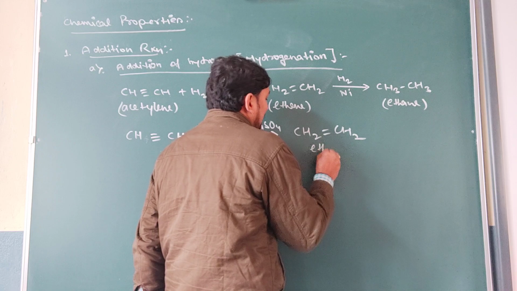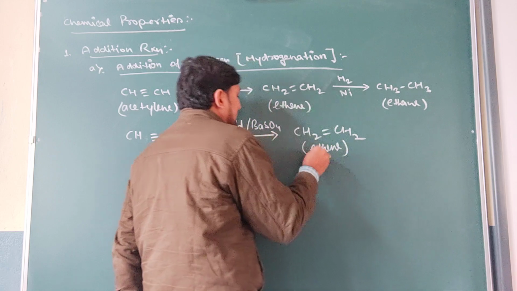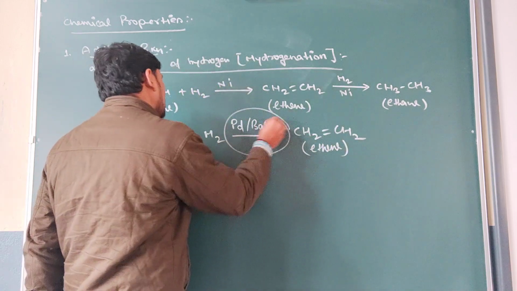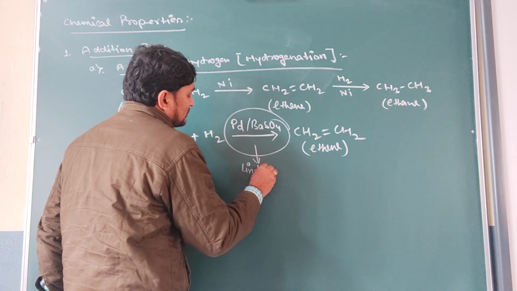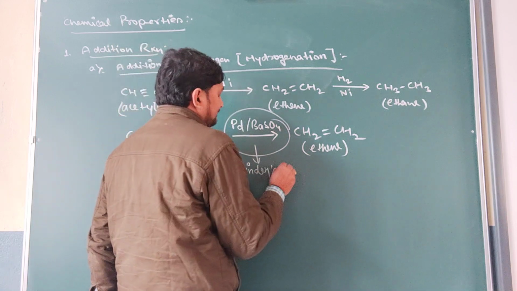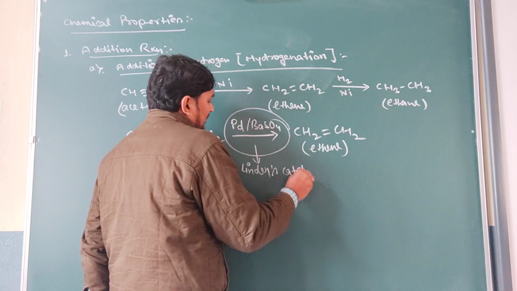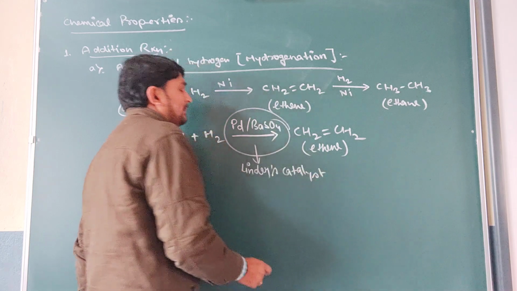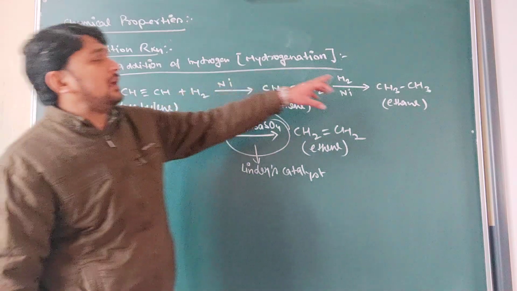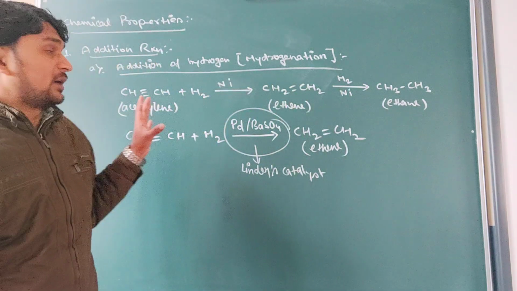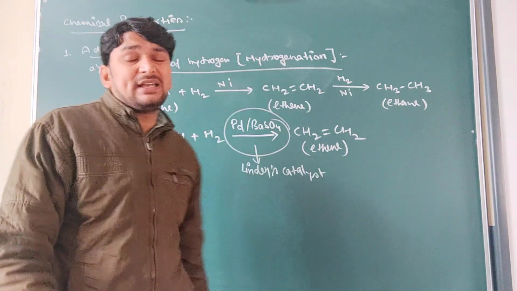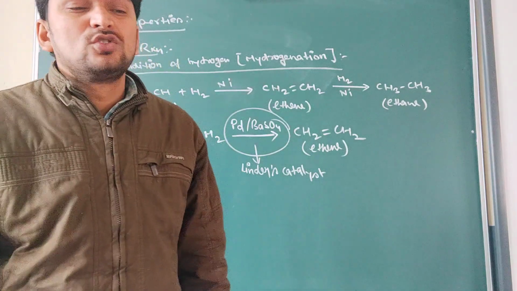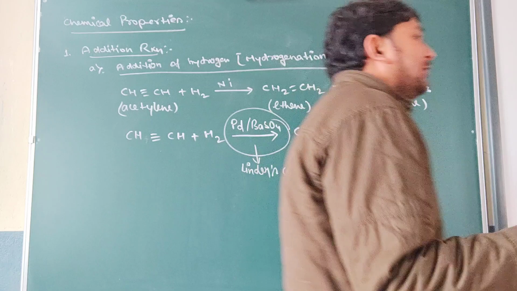It means ethene will be formed as the major product in this case. This catalyst is called Lindlar's catalyst. We have also discussed it in the previous points. Because if normal hydrogenation takes place, it will always form alkane as the major product. But here, in the presence of Lindlar's catalyst, it can form alkene as the major product. So this is a simple hydrogenation process.